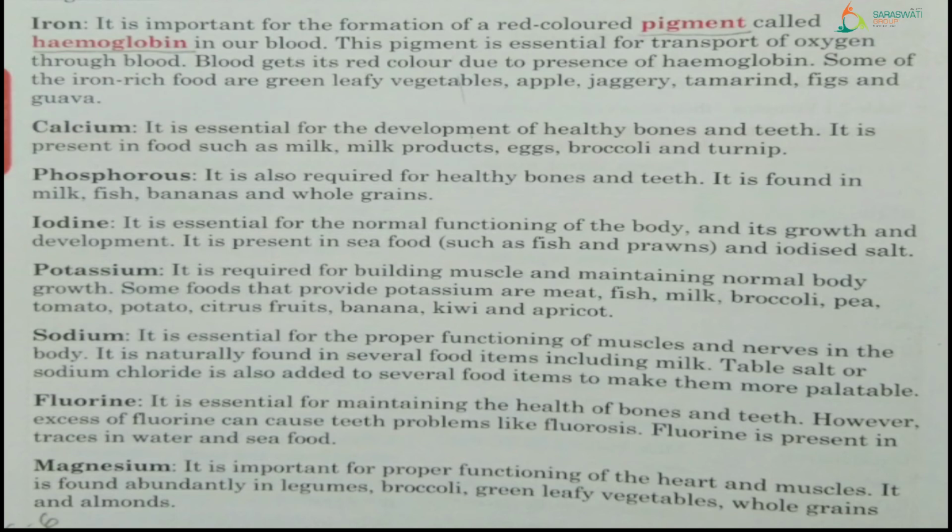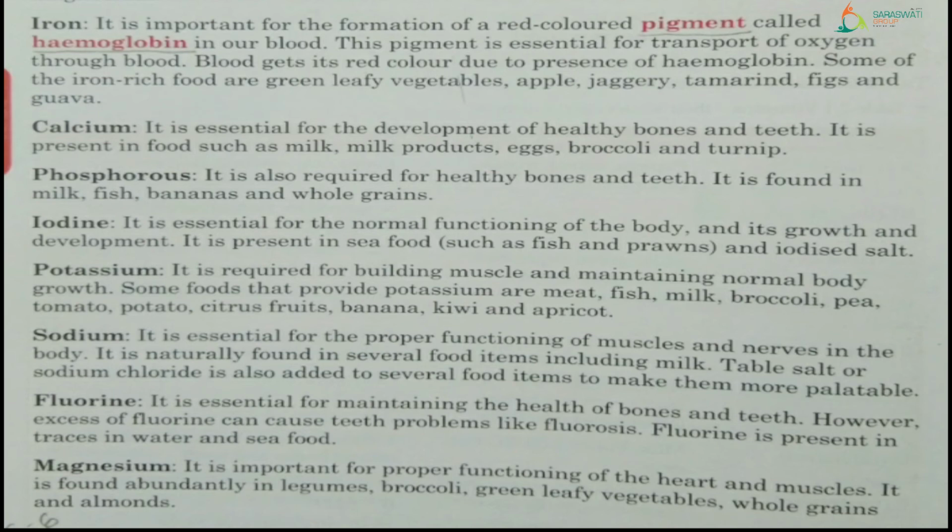Moving to the third one, phosphorus. It is also required for healthy bones and teeth. It is found in milk, fish, bananas and whole grains.